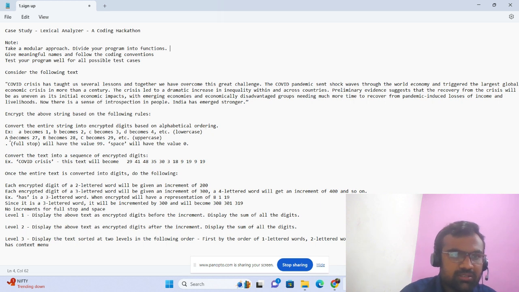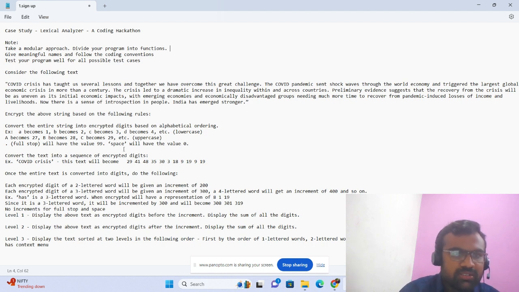If the same letters are in the uppercase, then A should be 27, B should be 28, C should become 29, and so on in uppercase. For numbers, there is no special case or condition, so we can ignore numbers as the text does not contain even one number. The text contains two more characters, that are spaces and full stop. For full stop we use a value of 99, and for a space, the value should be 0.